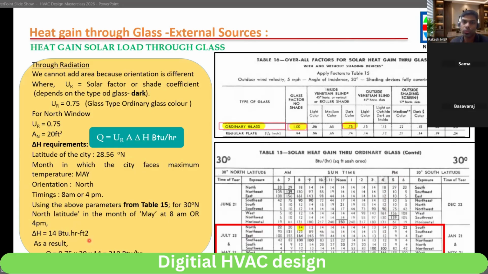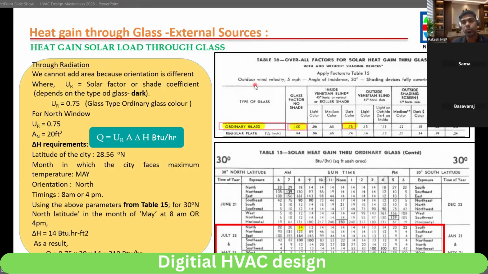Sir, in some buildings one side is glass, other side is wall. So for timing, we have to note 8 a.m. and 4 p.m. For that, we have to see the orientation first, which side, and whether it is wall or glass heat will come on.